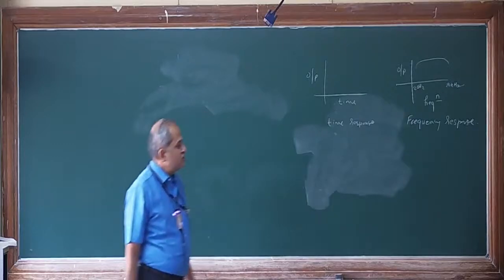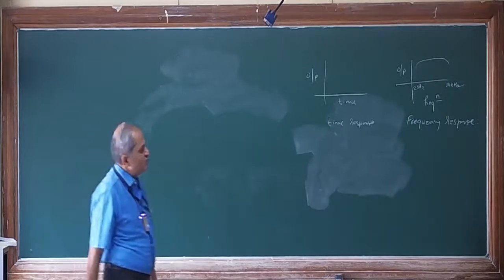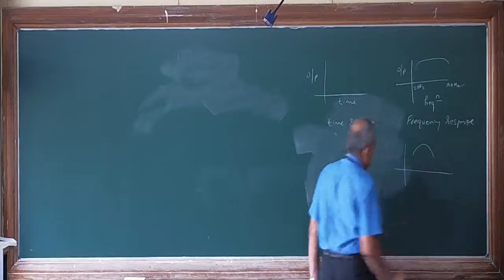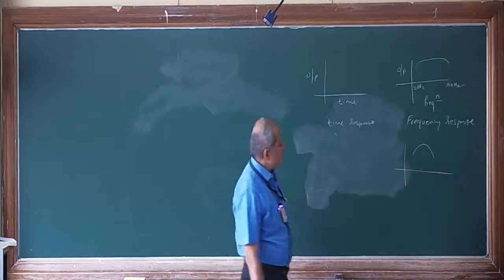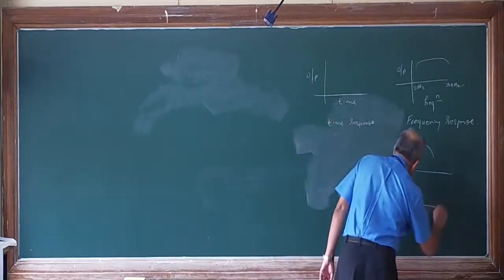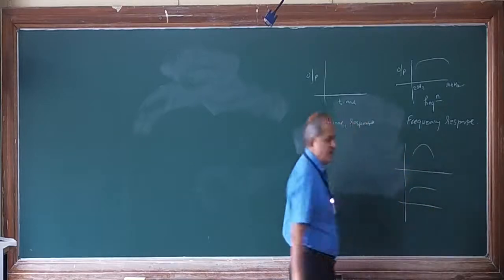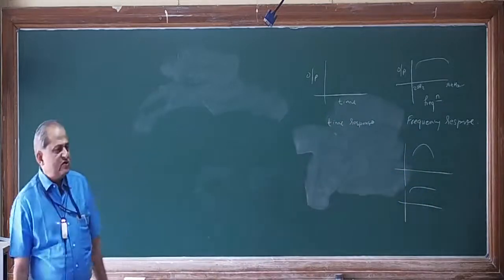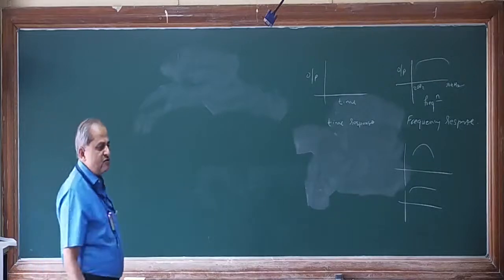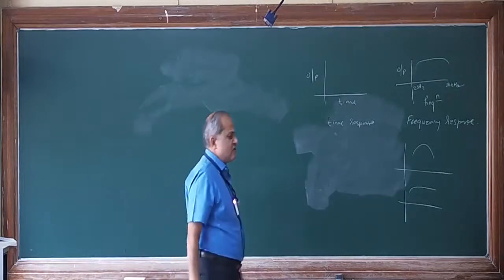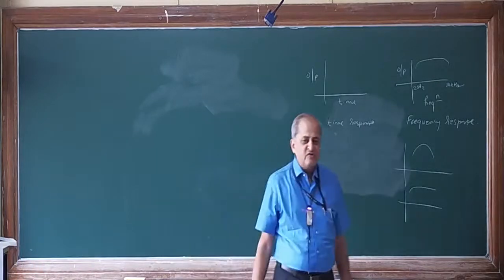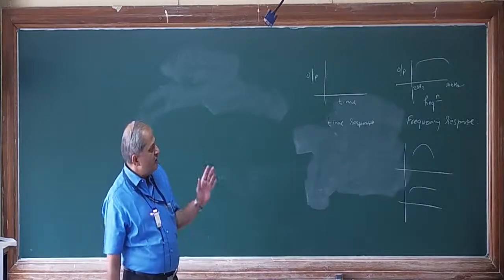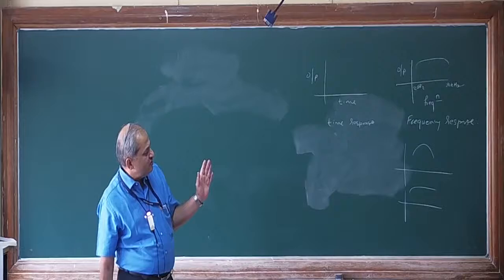For cheap products, you will find the curve is more like a bell-shaped curve, whereas for costlier products, you will find it is flatter. That means the costlier the product, there are more components, different sets of amplifiers, and separate dividing circuits with which you can segregate the frequencies and attenuate those frequencies in that range.